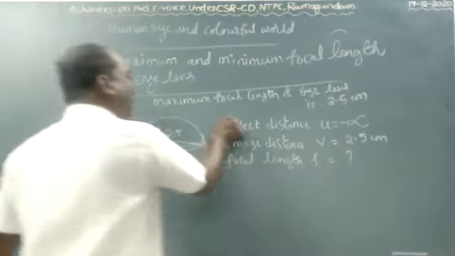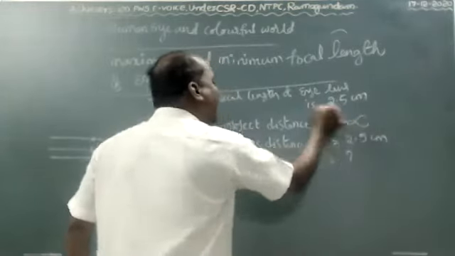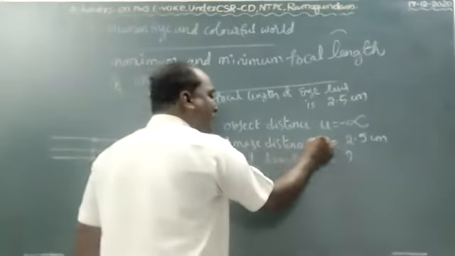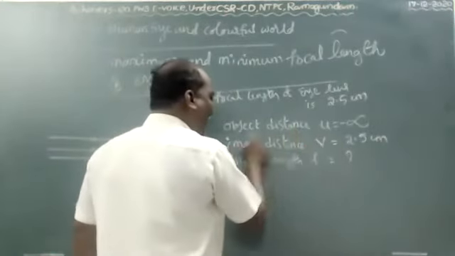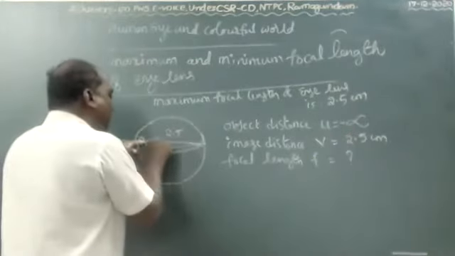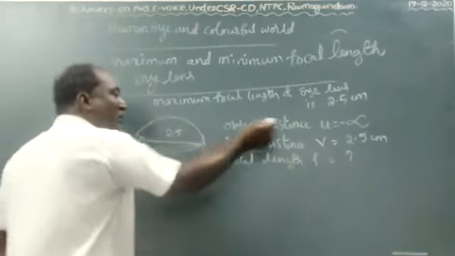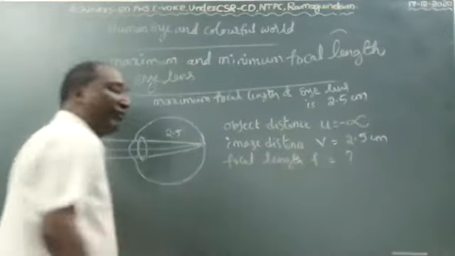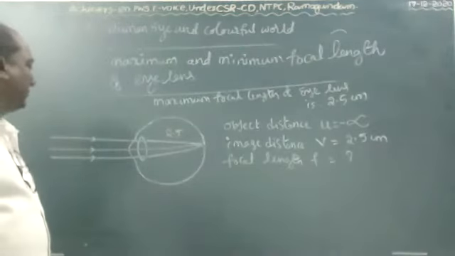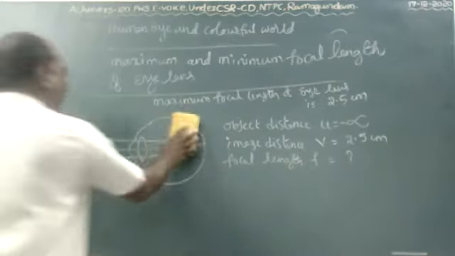So here the object distance u equals minus infinity, because object distance is always minus. The image distance v is 2.5 centimeters, because the image is formed on the retina, at 2.5 centimeters from the lens. What is the focal length? According to the lens formula, let me see now the lens formula.